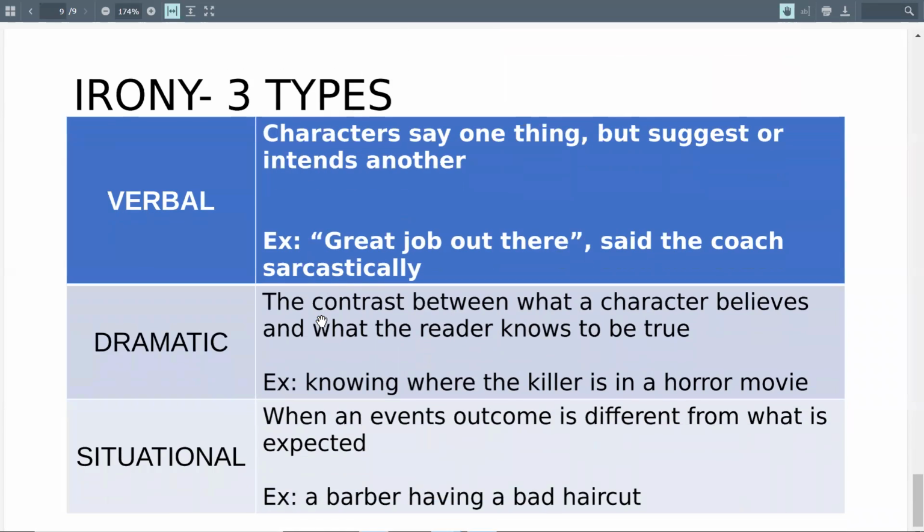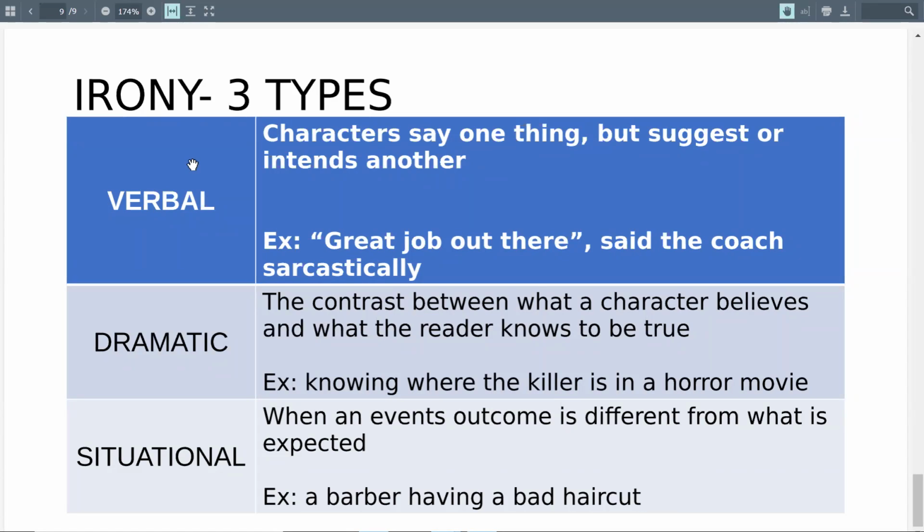And then really quickly, we'll talk about irony. If you had me in 7th grade last year, we covered this. And this is something we'll practice with a lot. So there's 3 types of irony, and irony is just the difference between what's expected and what actually happens. So there's 3 types: verbal, dramatic, and situational.